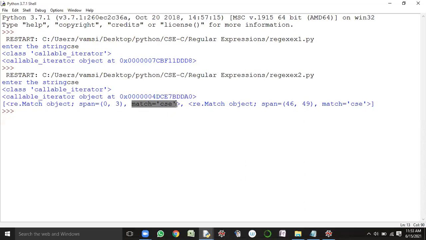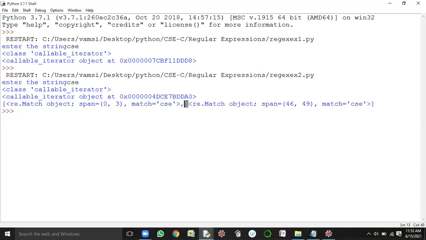What is the meaning of this match? CSC is available or not? When it is available, it is showing you the range of indexes. So this is the first occurrence, and this is considered the first element, right? Can I consider it as the first element? Up to this part, it is considered the first element.